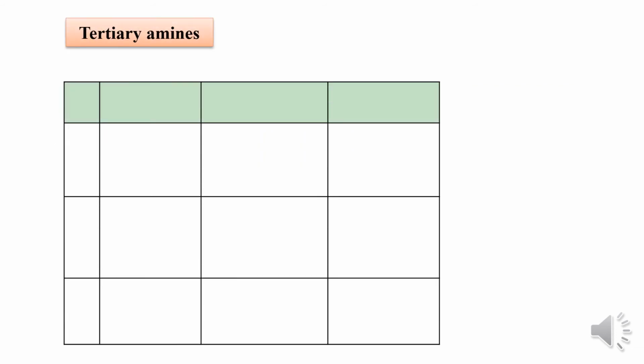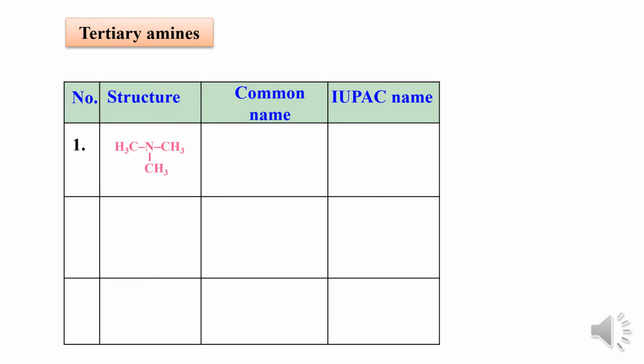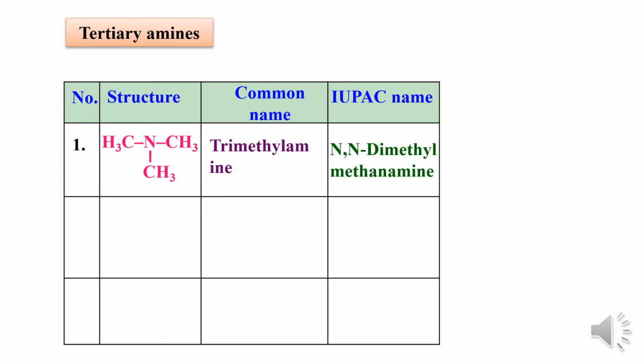Let us see the nomenclature of tertiary amines. We'll discuss some examples of tertiary amines. Consider an example like CH3NCH3CH3. We'll call it trimethylamine according to common name. According to IUPAC system, it is named N,N-dimethylmethanamine.